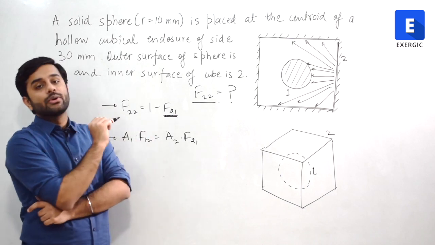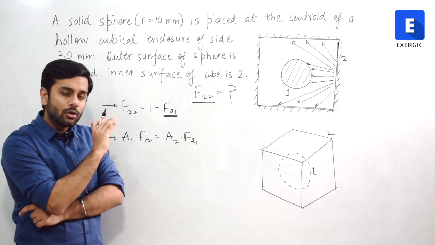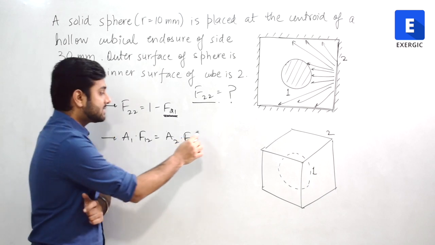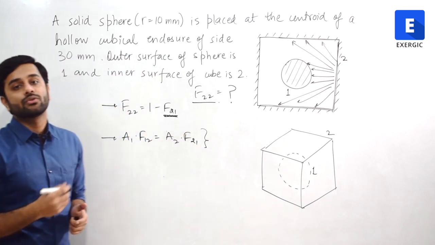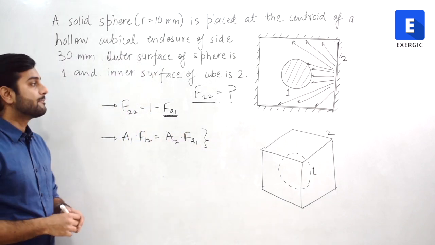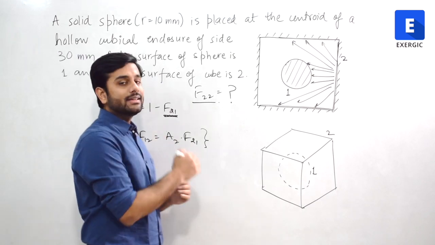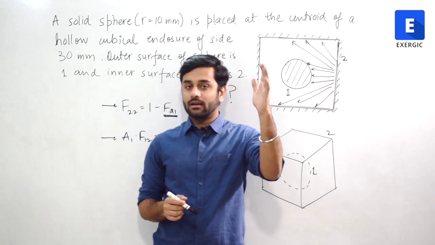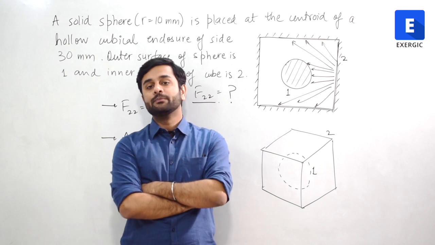Area we always try to include because it's something that is always given to us in the question. The dimension is always given to us in the question. So this relationship in some way or the other always finds its way when we want to find out the shape factors. Now in this case, when I was solving these different examples, and in general whenever you are solving questions of shape factor, always keep one thing in mind.